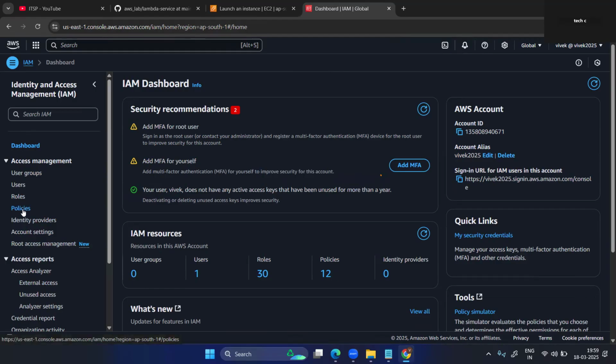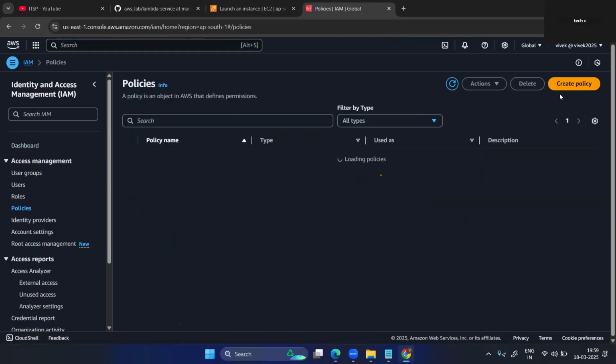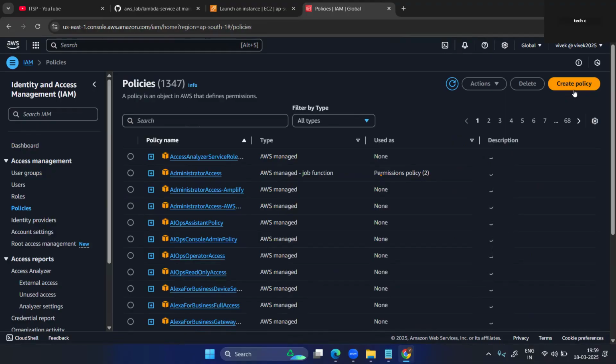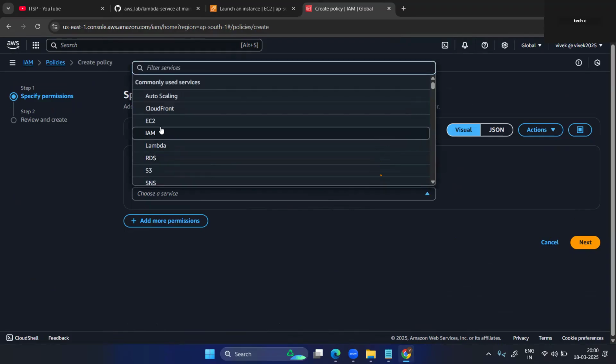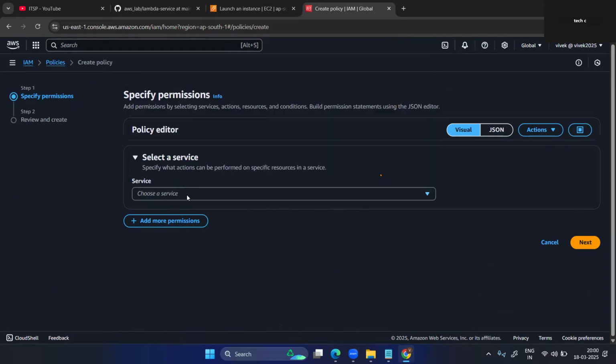Inside the role policy, inside create policy, here we can go and create a policy. Okay, I have a policy code. Otherwise you can just create a policy. Here you select which service.